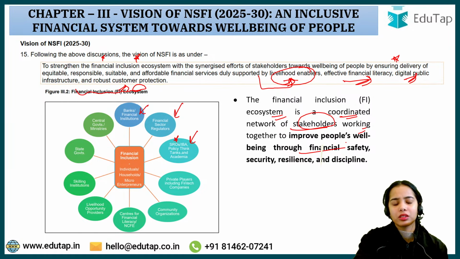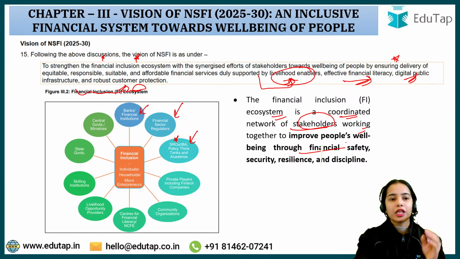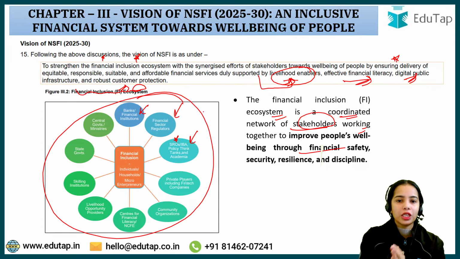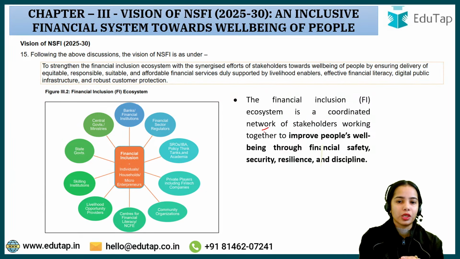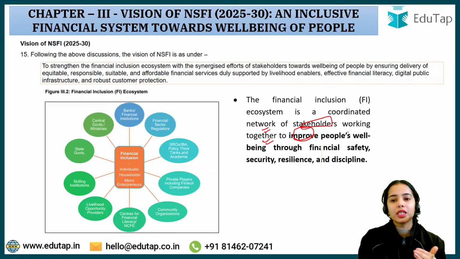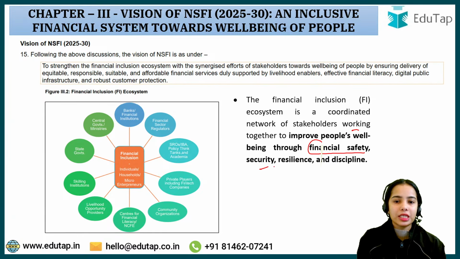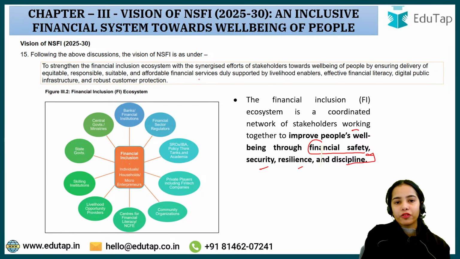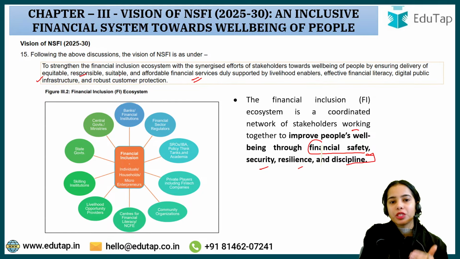So basically, the vision of the NSFI has been discussed. The vision of the NSFI is to strengthen the financial inclusion ecosystem. The financial inclusion ecosystem is a coordinated network of the stakeholders, the regulators, the RBI, SEBI, IRDAI, PFRDA, Government of India. They are working together to improve the people's well-being through financial safety, security, resilience and discipline. How are the people able to access the financial safety, security, resilience and discipline? When the people have the financial services provided in the equitable, responsible, suitable and affordable manner.